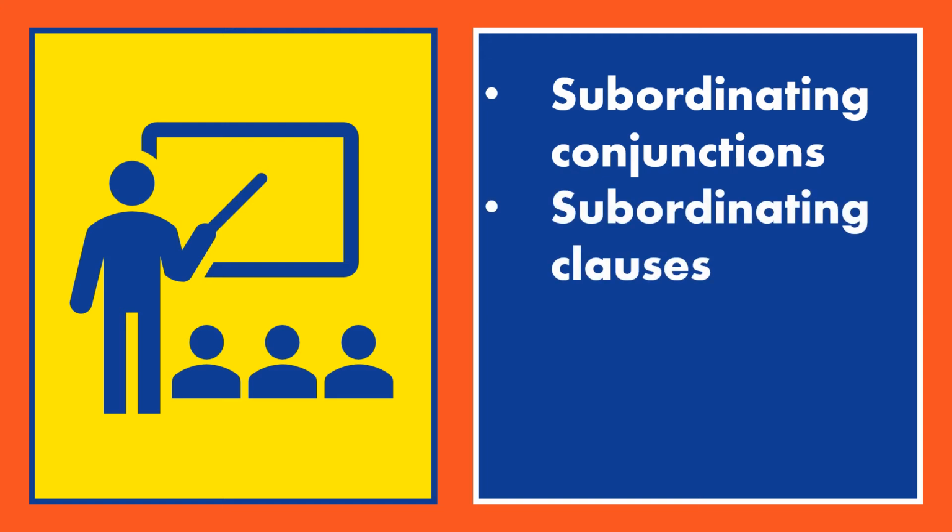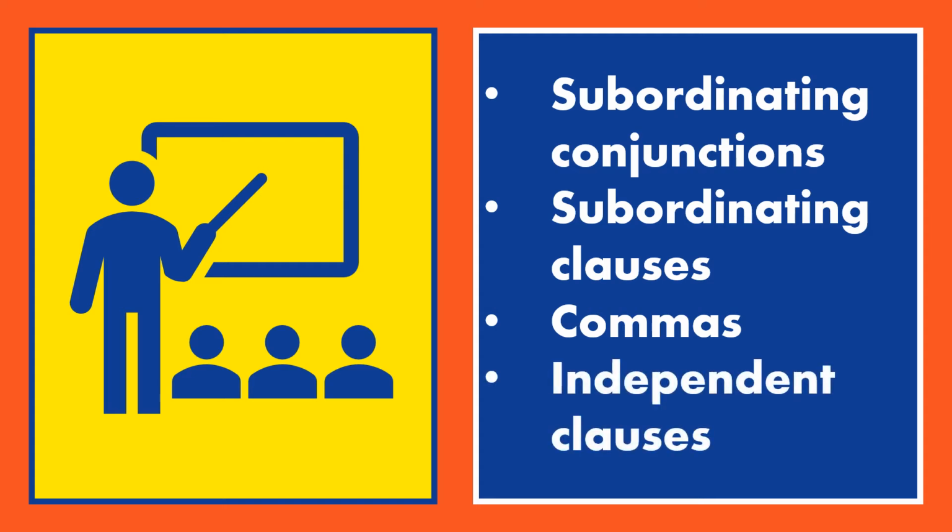Then they have to understand what a subordinate clause is. And that also necessitates understanding the components of a clause, which includes the subject and predicate. They also have to understand how commas work, and they need to understand how an independent clause works and how that differs from a subordinate conjunction. And when you're teaching all of these complex components to a young student in grade 2 or grade 3, it's going to be very difficult for the entire class to really grasp those concepts and process them effectively.